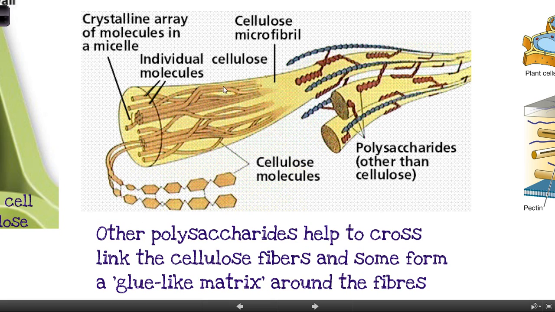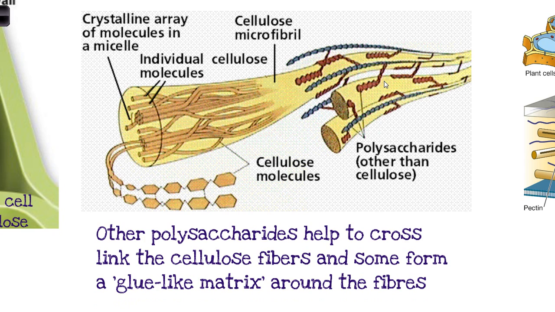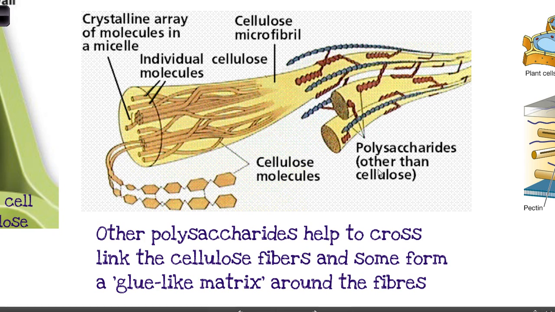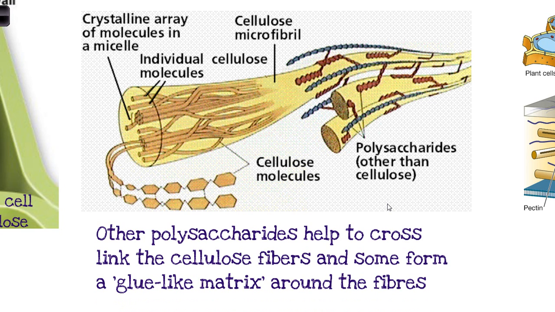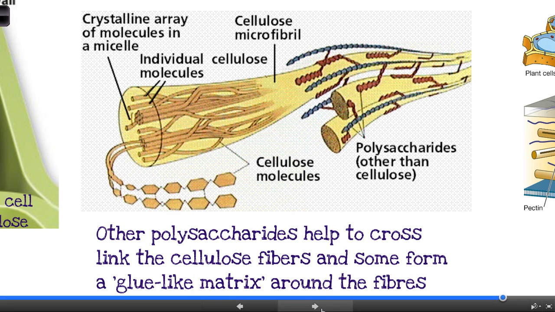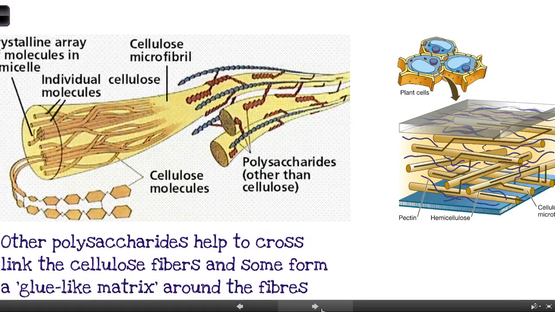This yellow thing here is a fiber. And there are a few other polysaccharides, you don't need to know about those ones, that actually link the fibers together. Other polysaccharides help to cross-link or join those fibers together, and they act as a glue which holds those fibers together, and again just strengthens them like a rope.